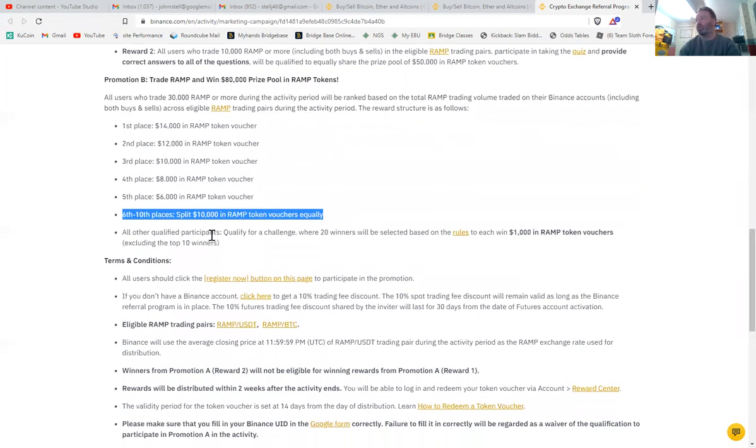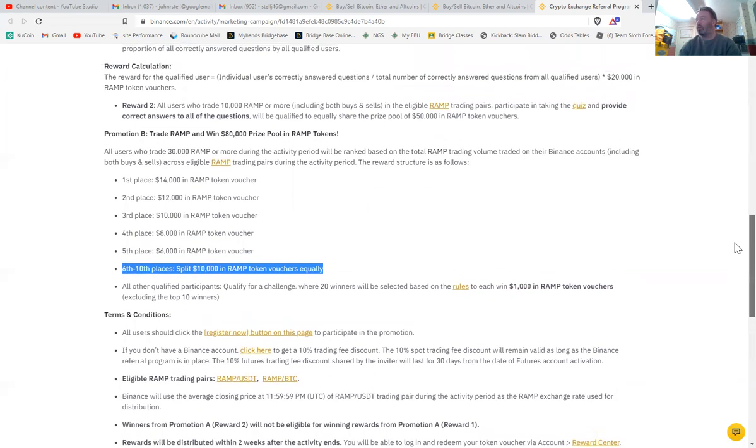Now, all of the qualified participants qualify for a challenge where 20 winners will be selected based on the rules to each win 1,000 in Ramp token vouchers, excluding these top 10 winners. So however many people are entering, there'll be 20 winners and you'll have a chance. It'll be a lucky dip, basically. You're going to need at least 30,000 Ramp for that.